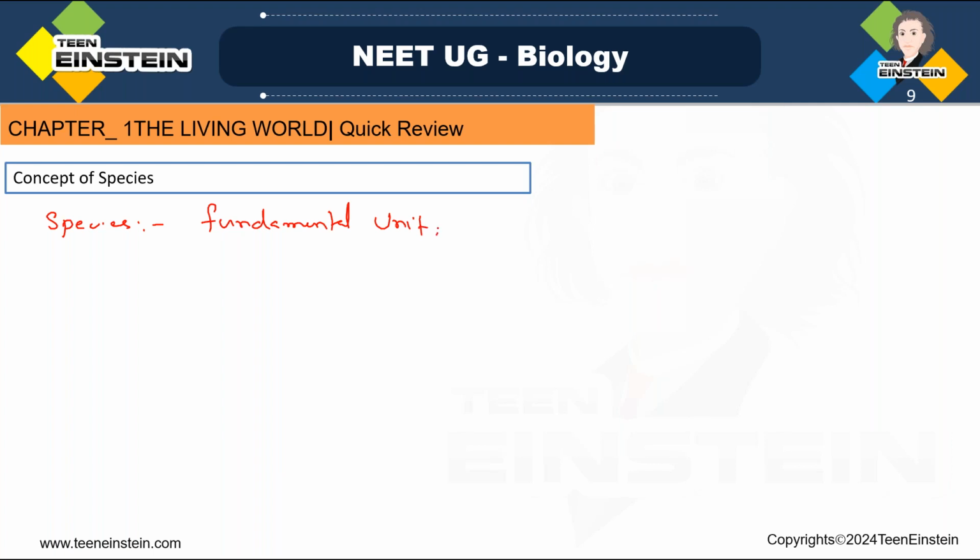The concept of species was proposed by John Ray.